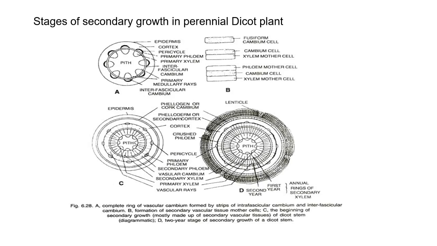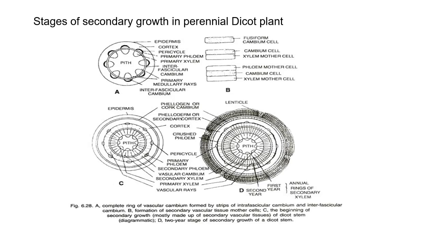Due to formation of secondary xylem, the primary xylem is pushed away toward the pith, and the pith gets slightly reduced. The center portion, the pith, is reduced due to the development of more and more secondary xylem. That also results in pushing the cambium ring to the outer side. And finally, the cambium ring comes here. It is called secondary, mature cambium.